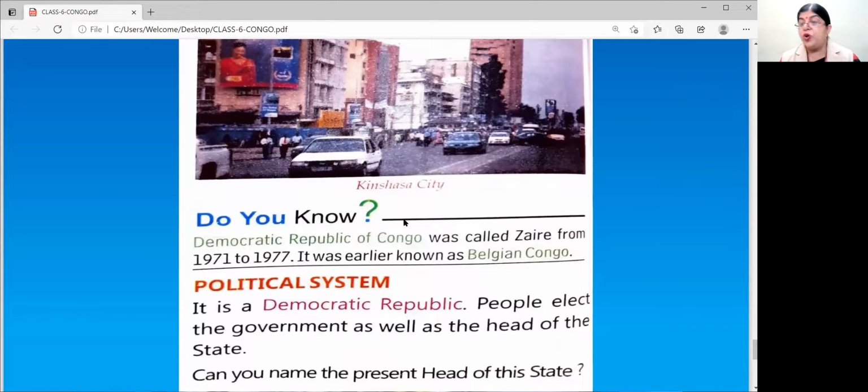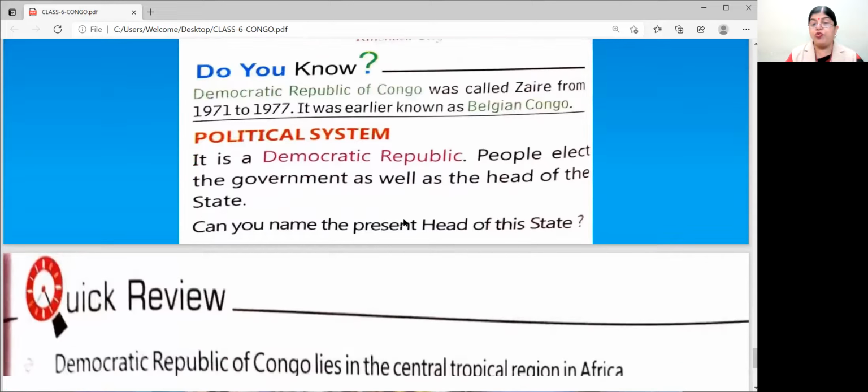Now one thing more. Do you know Democratic Republic of Congo was called Zaire from 1971 to 1977, and it was earlier known as Belgian Congo. Political system. It is a democratic republic. People elect the government as well as the head of the state. Now, what you have to do, you have to find the present head of the state. Is it clear? You all should also work a little bit. Who is the present head of the state of Democratic Republic of Congo?